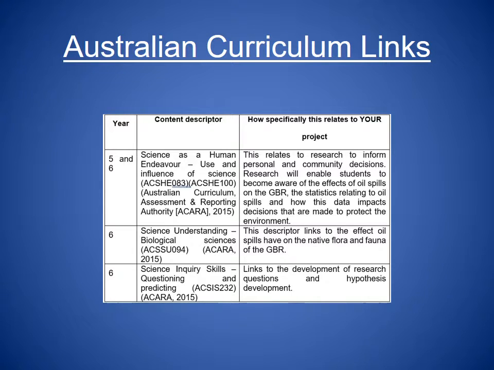This inquiry relates to the Australian curriculum at several levels. Due to the abundance of biased data and articles, the complexity of data, alongside the economic and political implications, this inquiry is suitable for Year 5 and 6 students.